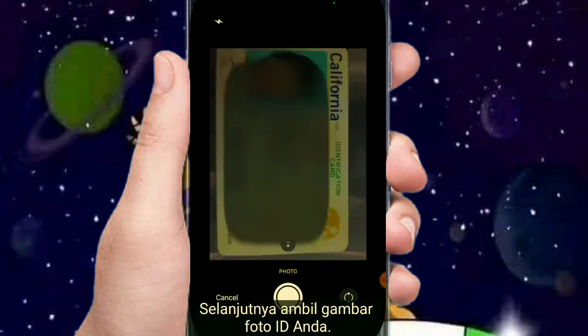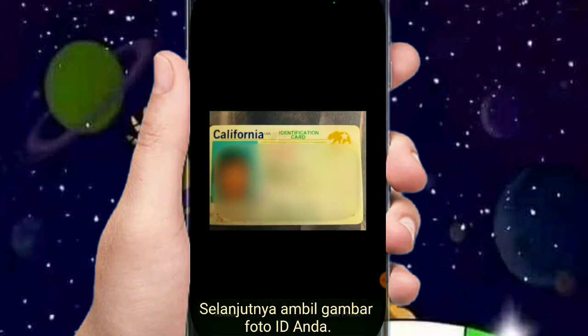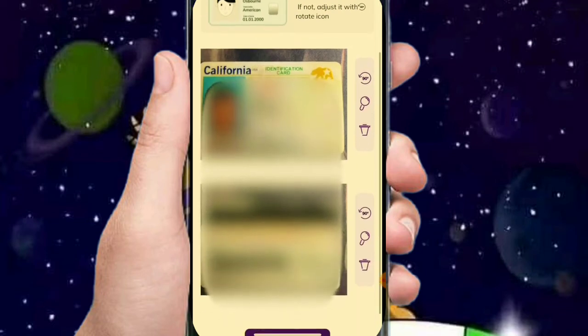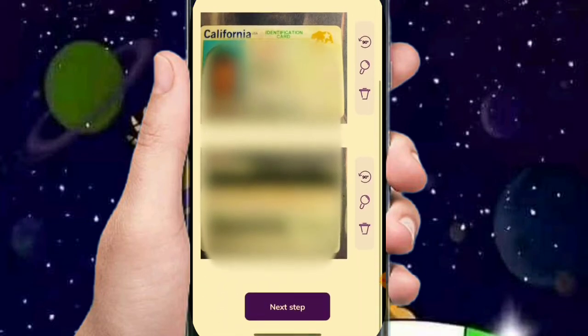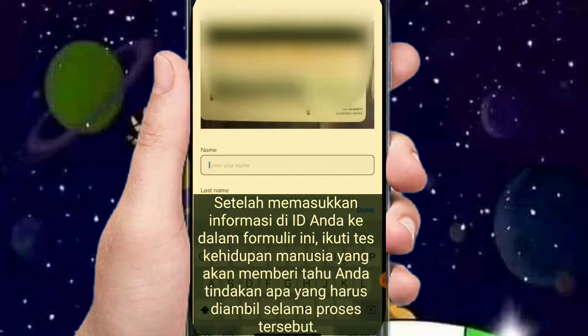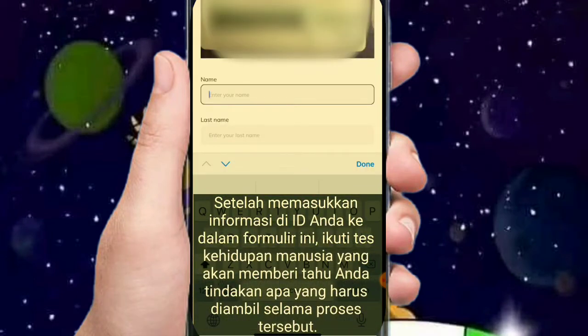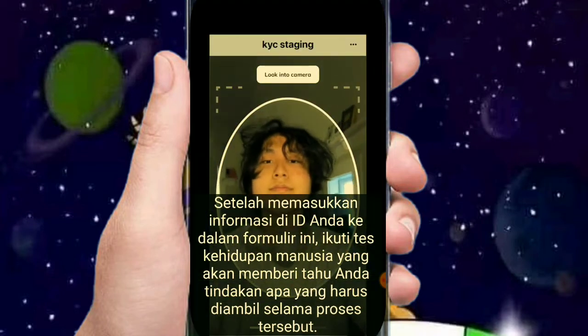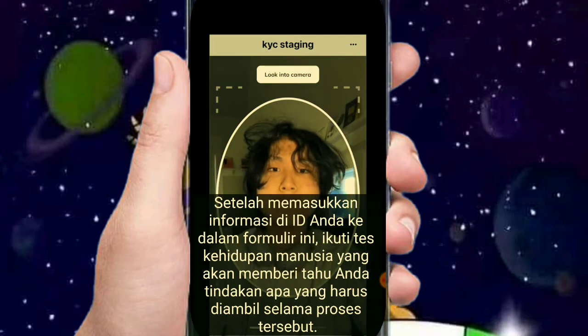Next, take a picture of your ID photo. After entering the information on your ID into this form, follow a human liveness test that will instruct you on what actions to take along the way.